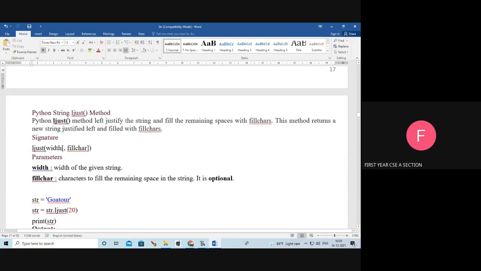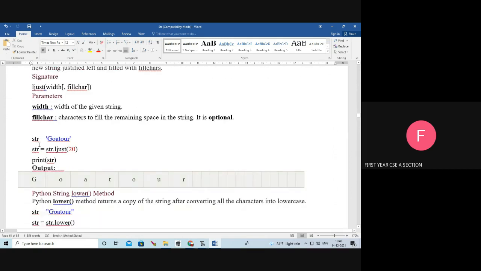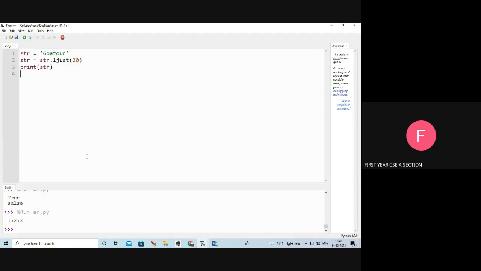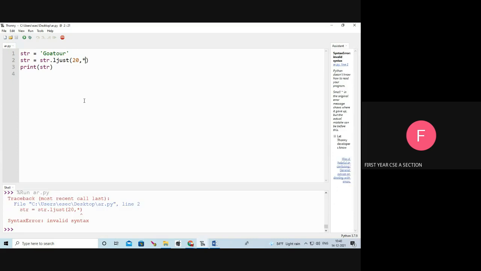Next one, the ljust function. Ljust means left justify the string and fill the remaining spaces with fill characters. For example, here ljust with a comma and fill character star.